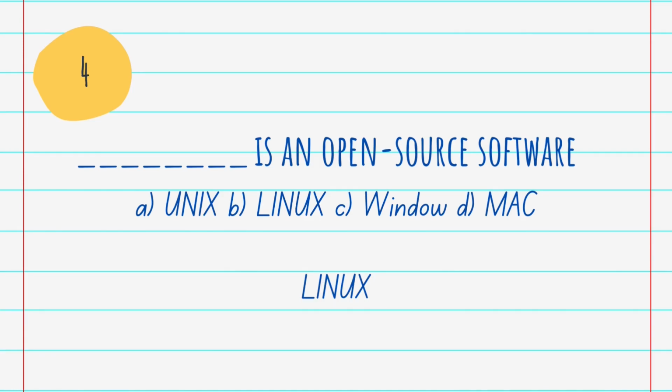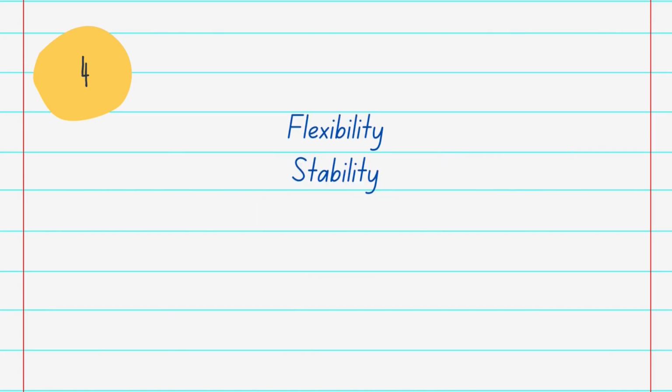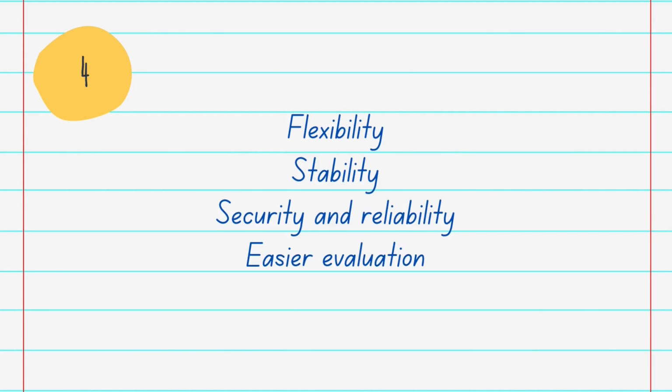Open source software, that is OSS, is software that is distributed with its source code, making it available for use, modification and distribution with its original rights. In simple terms, we can say that such software must include the source code and allow distribution. A program can be modified and used by anyone regardless of project or related industry. The advantages of open source software may include flexibility, stability, security, reliability, easier evaluation, better support and possible savings.